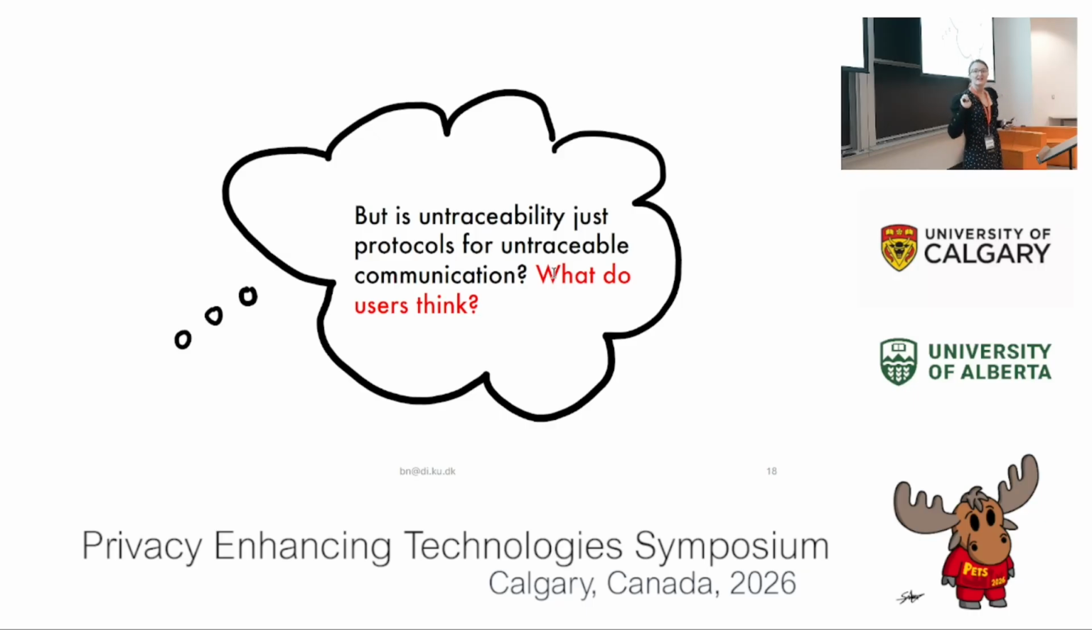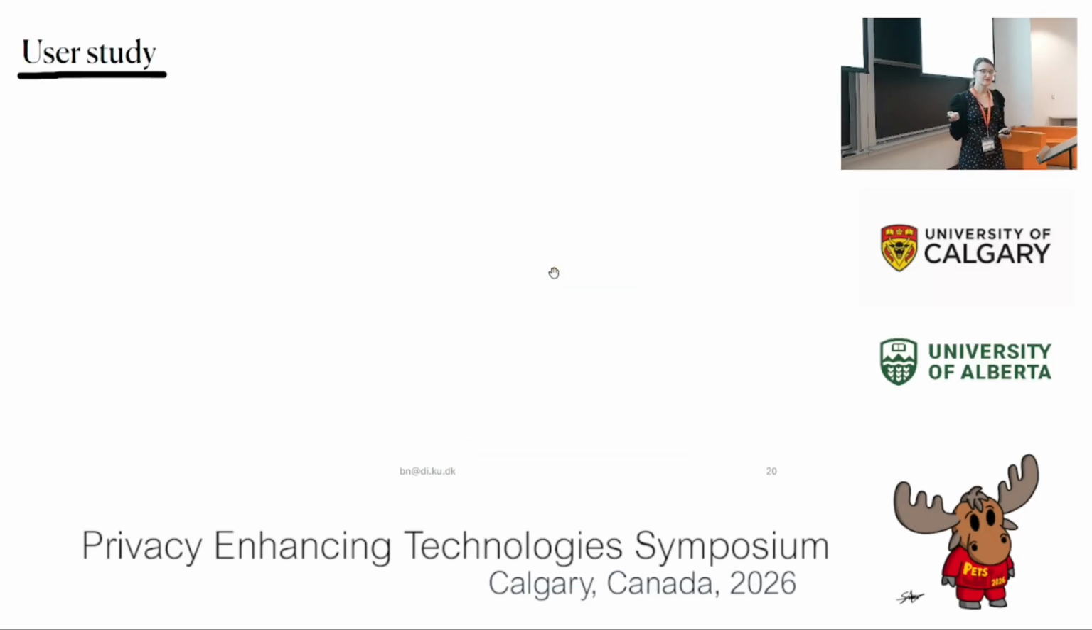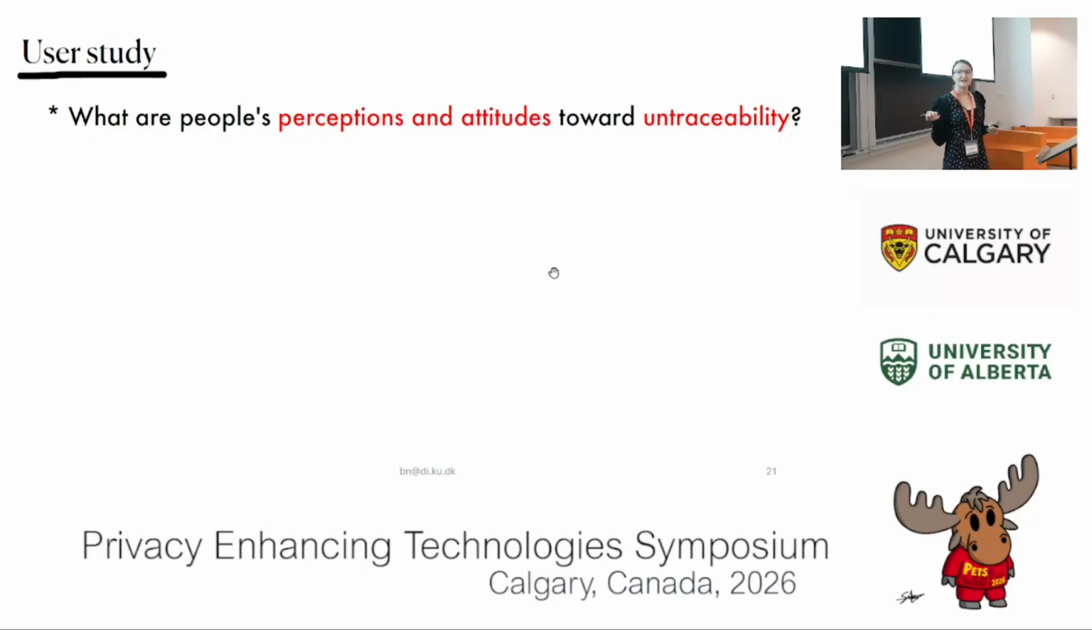So is untraceability just protocols for untraceable communications, or do users even think that they need this kind of protection, right? What do they think about when we say untraceability? To understand this, we thought, actually, we need a user study. And this is when we realized that we are protocol designers. We need to team up with some usability researchers to help us and actually investigate this. So we did a user study. And we're asking about user perceptions and attitudes towards the wide concept of untraceability,